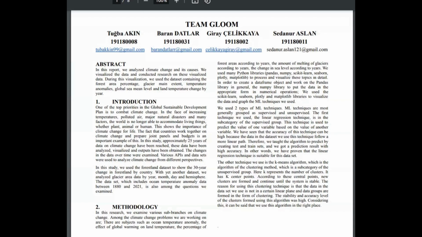The other technique we use is the K-means algorithm, which is the algorithm of the clustering method, a subcategory of the unsupervised group. K represents the number of clusters. It has K center points. According to these central points, clusters are formed and continue until the system is stable. The reason for using the clustering technique is that the data in the dataset we use is not on a certain linear plane, and data groups are formed in the form of clusters.